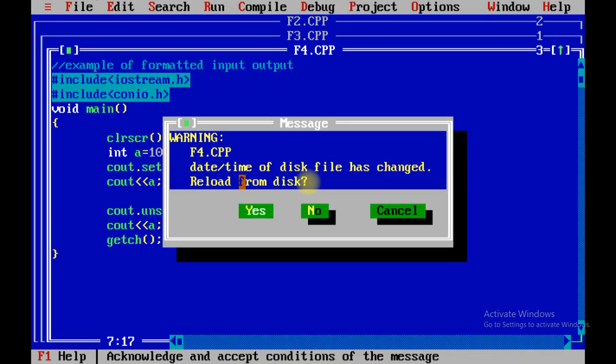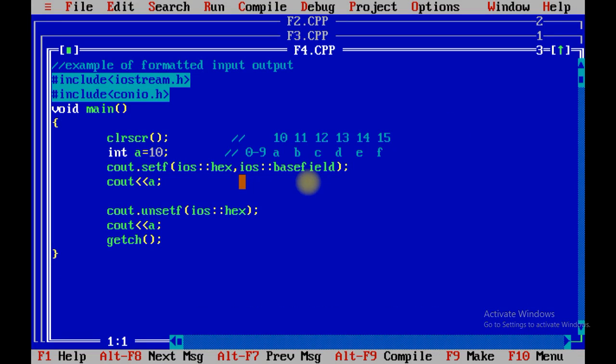So in this way you can use different kinds of functions which are available in C++ for formatted input output. We have seen a total of 5 functions which represent formatted input output. In the first program we took the example of the width function.